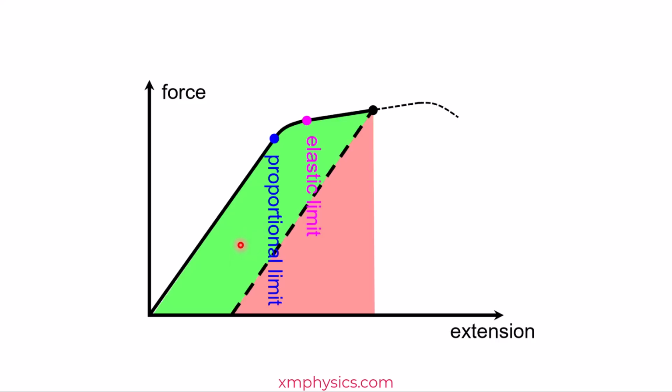So the A-level syllabus doesn't require you to know too much detail. All you are required to know is, well, it's possible to permanently deform a wire, and therefore the EPE stored is only this much here and not this amount here.